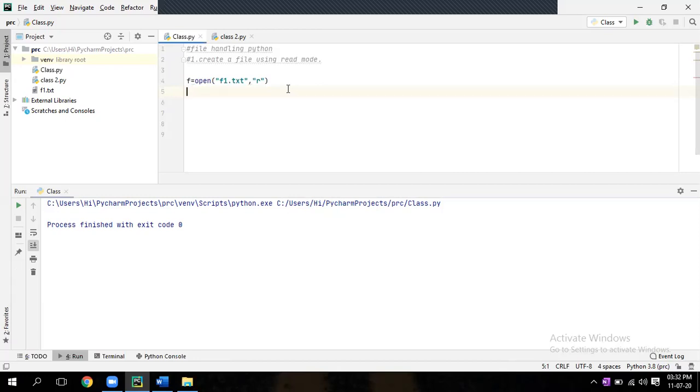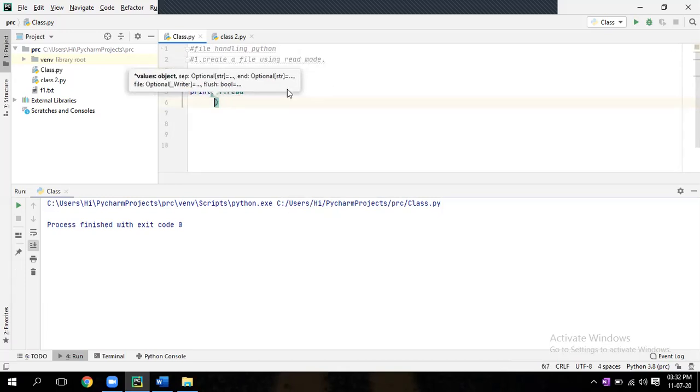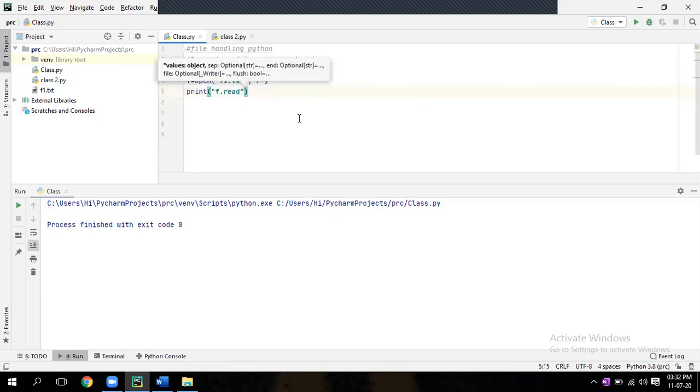Print within bracket f dot read, no quotation, empty bracket. Run it.